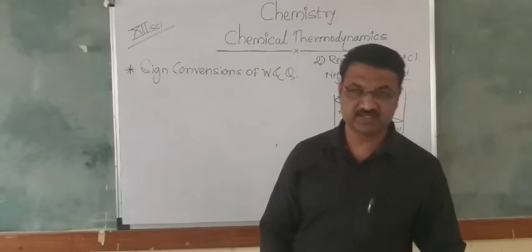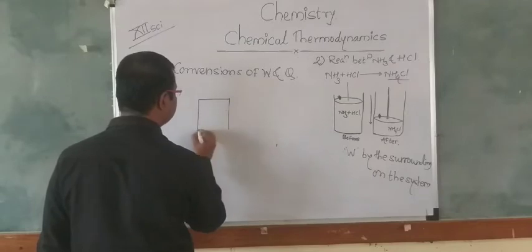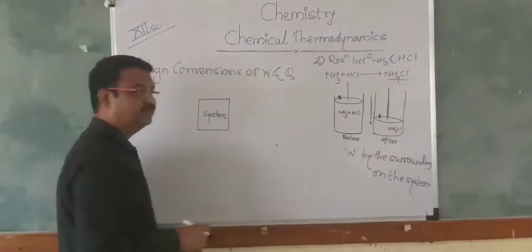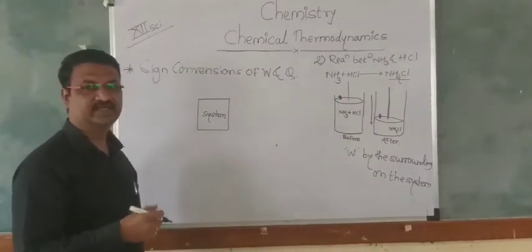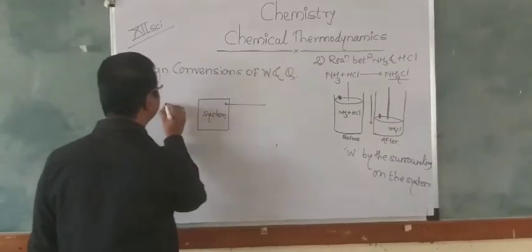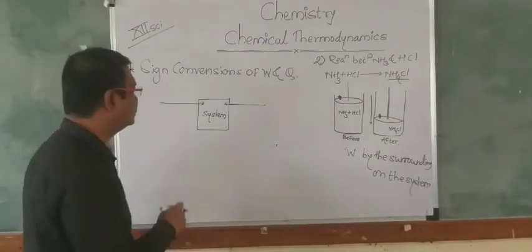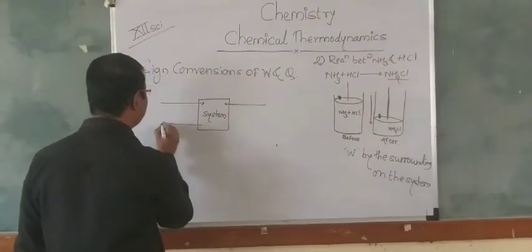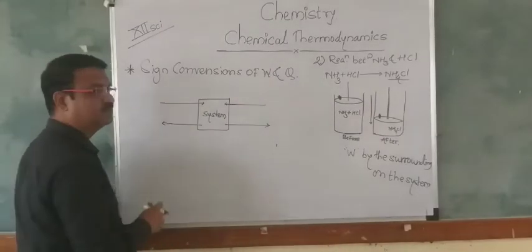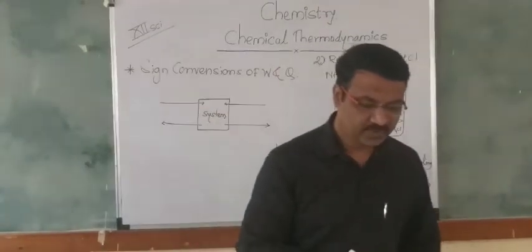So we can consider one figure. In that figure we consider the system. That system will absorb heat or release heat, or work will be done by the surroundings on the system or by the system on the surroundings. What happens at that time? So the arrow says that firstly it will be positive W or negative W.